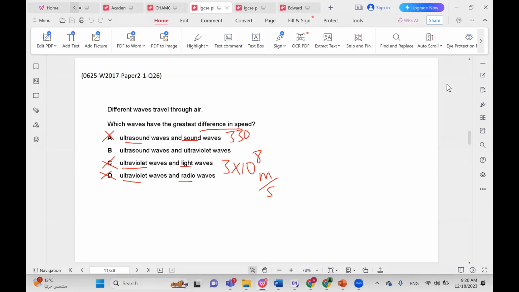And they're trying to confuse you because you have the word ultra in both. So you might feel that they have the same speed, ultra, so it's very high speed. But that's not true. Ultrasound is very slow, ultraviolet is very fast. So the greatest difference lies between ultrasound and ultraviolet. So the correct choice here would be choice B.